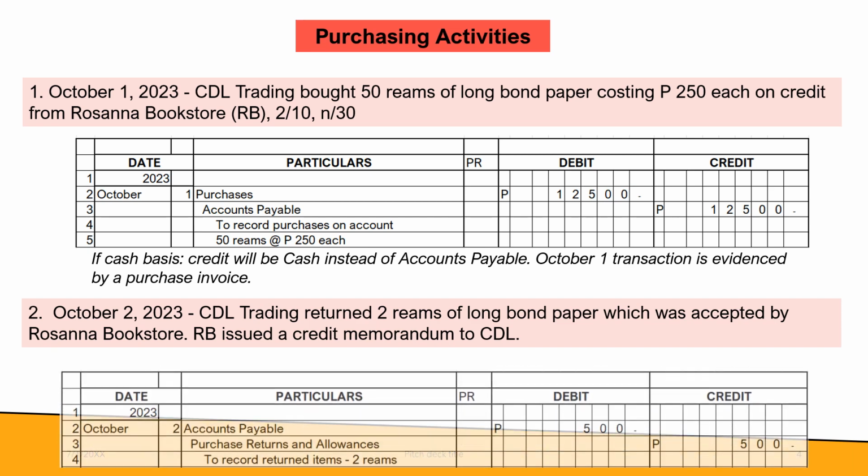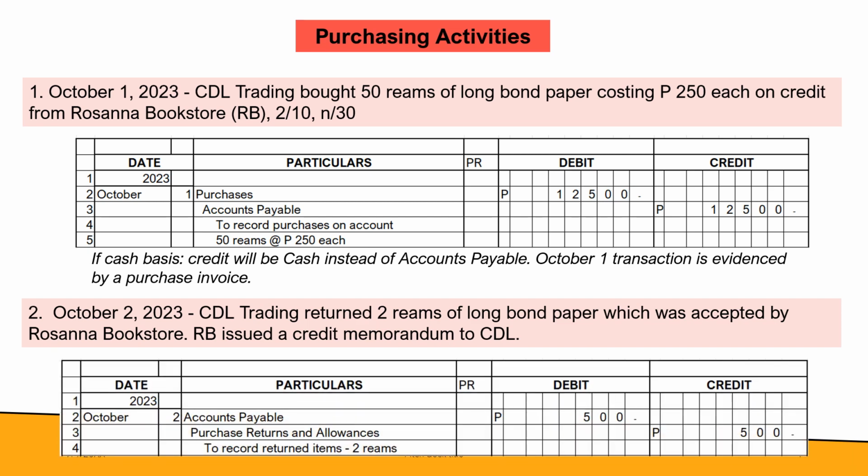So what will be the journal entry? We debit on October 2, accounts payable 500, because that's 2 reams times 250, and credit purchase returns and allowances. So our account title for the return is not only purchase returns, but the combination of returns and allowances.